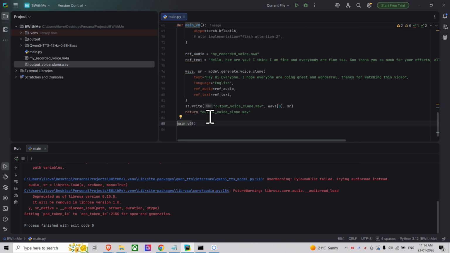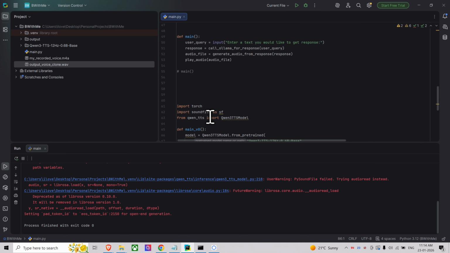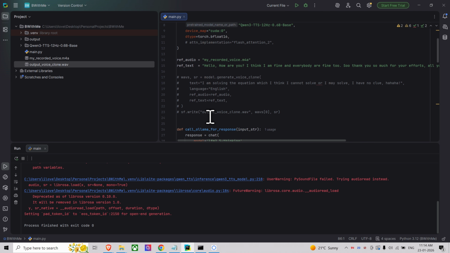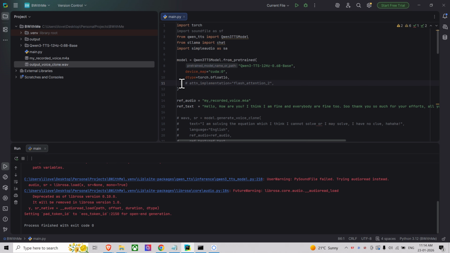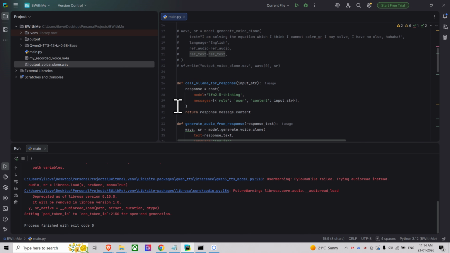So I'm going to try it. I already have the code here. I was trying it out yesterday. Here also, flash attention I have disabled, commented it out, and my reference audio and reference text are the same.